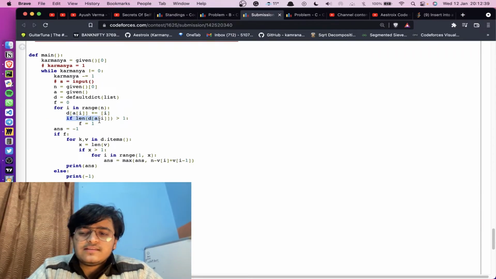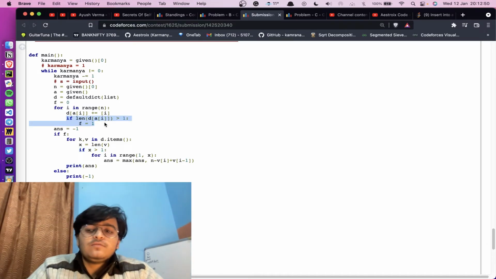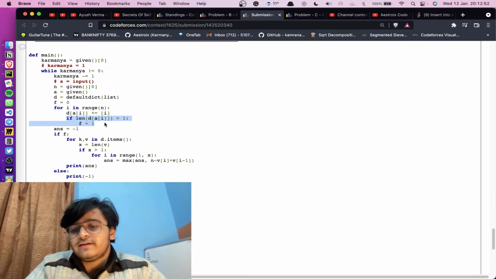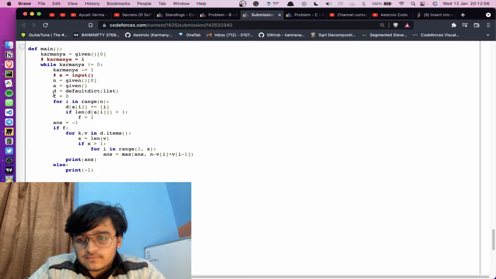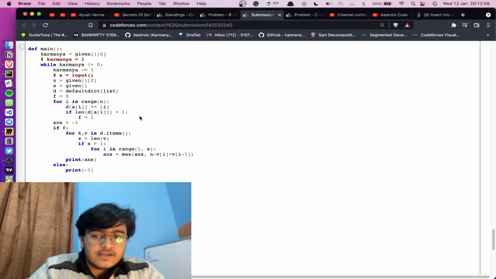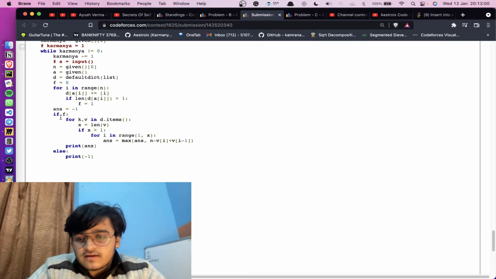Now this is a rudimentary part. You can skip this one, because I have checked if length is greater than 1 here, and I have also checked it here, so there's no point of checking these twice. You can skip this part also. So I've made that dictionary, made that list of indexes here. Now if my flag is 1, or you can just skip it also, it's perfectly fine. You can even skip this if else part.